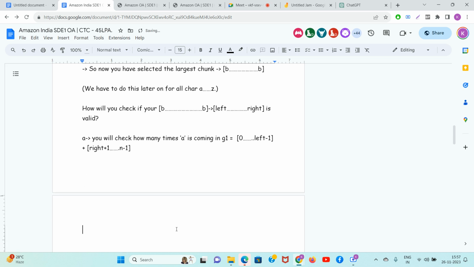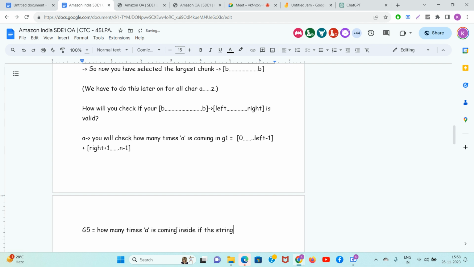Then guys, what do I need to check? G2 or G5, let's say. How many times A is coming inside of the string?